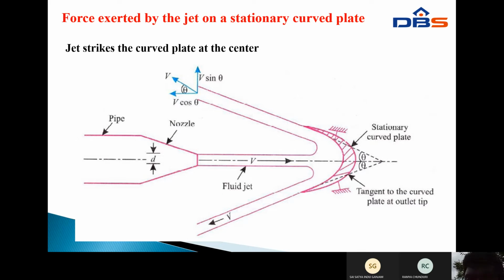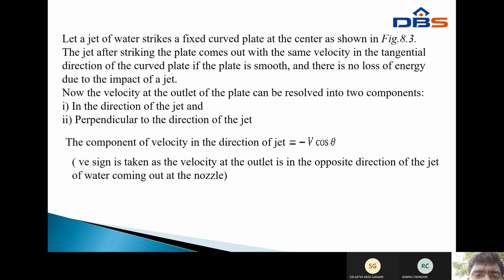Next, the stationary curved plate. The hatching portion is the stationary curved plate. Next, the tangent to the curved plate at the outlet tip. To draw the tangent curves on both sides, upside and bottom sides, the two tangents meet at one point. Now this is the axis of the nozzle, or the axis of the pipe. Next, let a jet of water strike a fixed curved plate at the center, as shown in the figure.